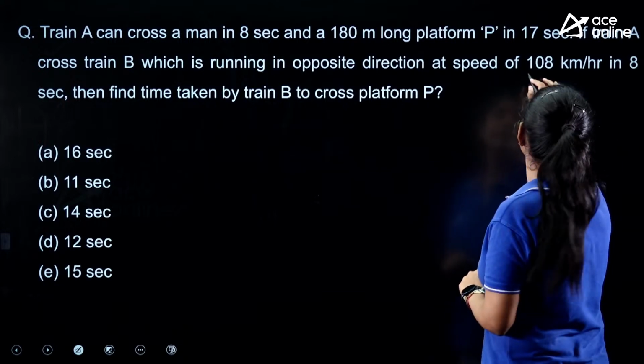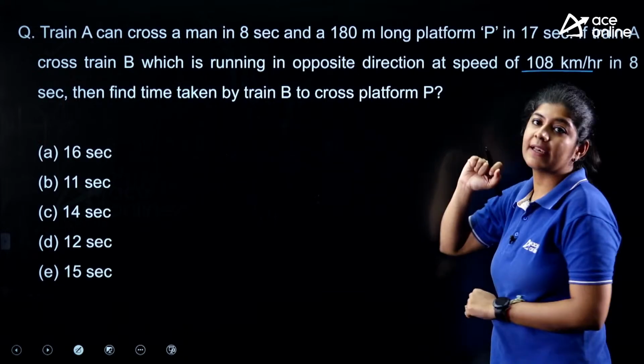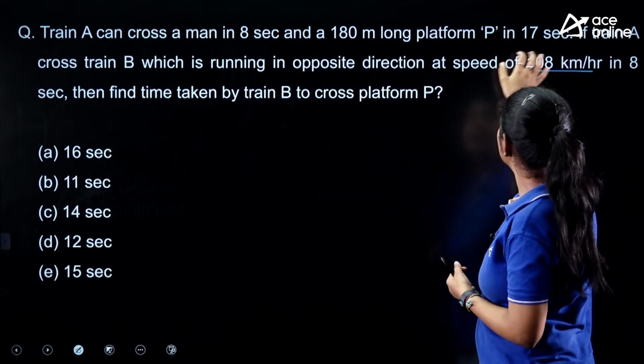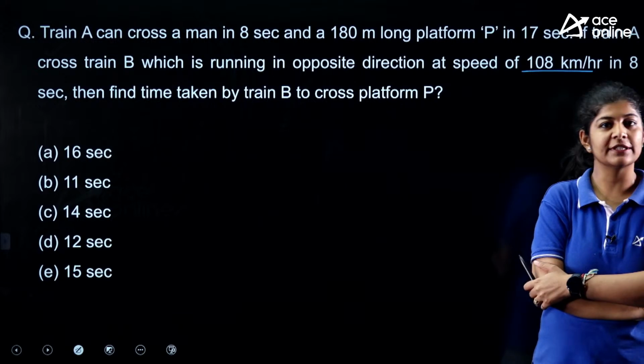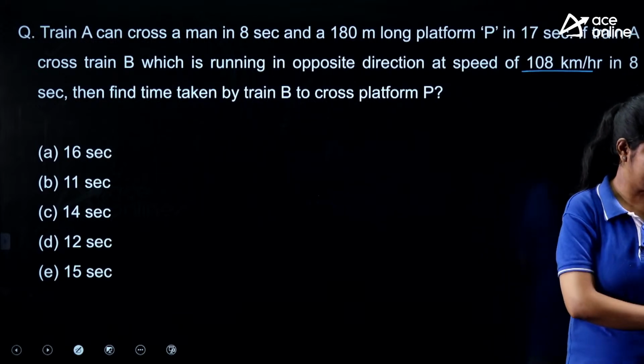First, you need to convert the speed, as it is given in kilometers per hour and the rest of the quantities are in seconds and meters. So it's better to convert the speed, and let me know what answer you are getting.